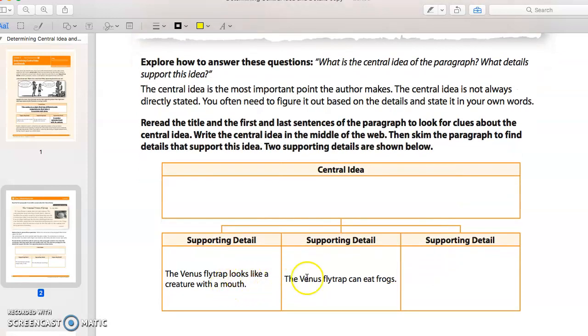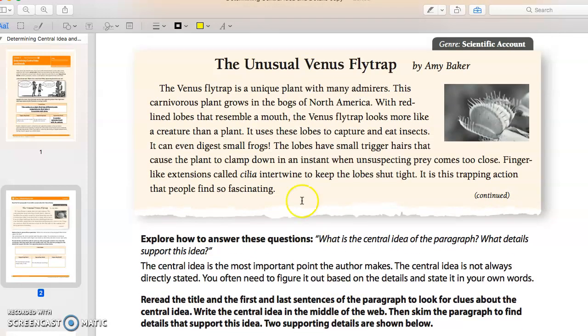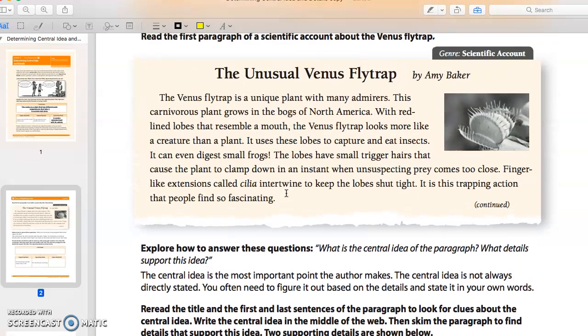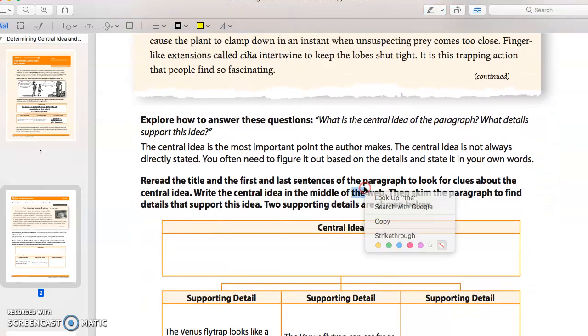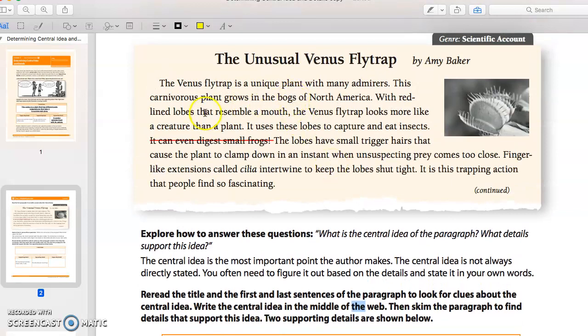So it looks like a creature with a mouth and it can eat frogs. That's crazy. So I'm already looking. I see frogs. I'm going to cross it out just so that I don't think of it as another detail. And it looks like a creature with a mouth. Okay, looks like a creature with a mouth. Looks more like a creature than a plant.